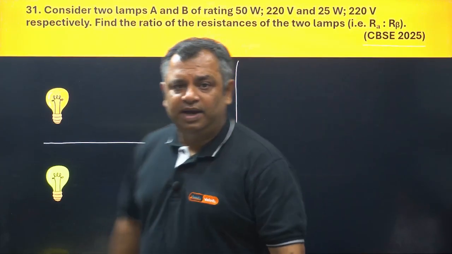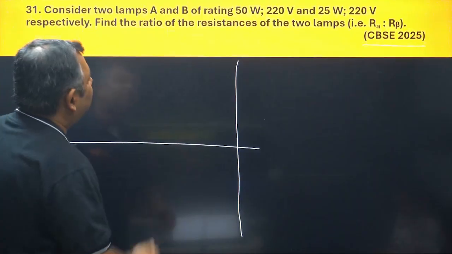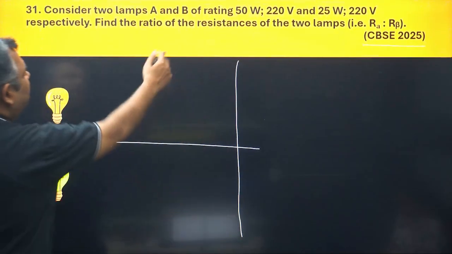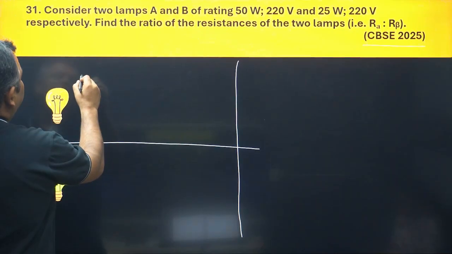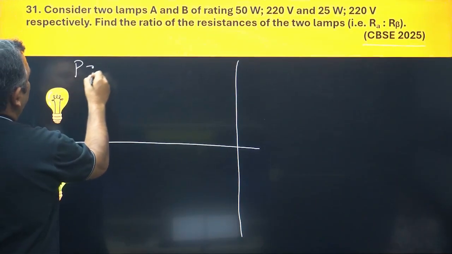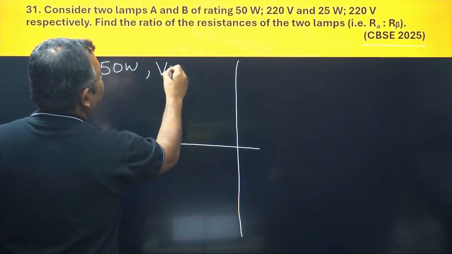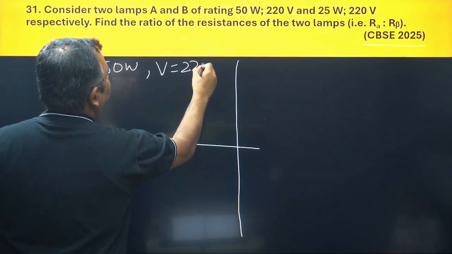Let us first find out what is the formula of power, and before that what all is given. So in A you have been given that the power P is equal to 50 watt and V is equal to 220 volt.